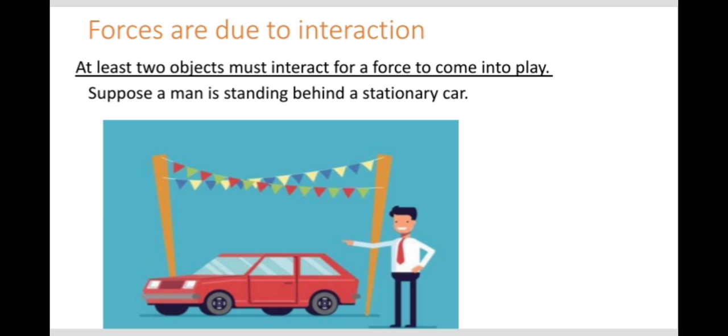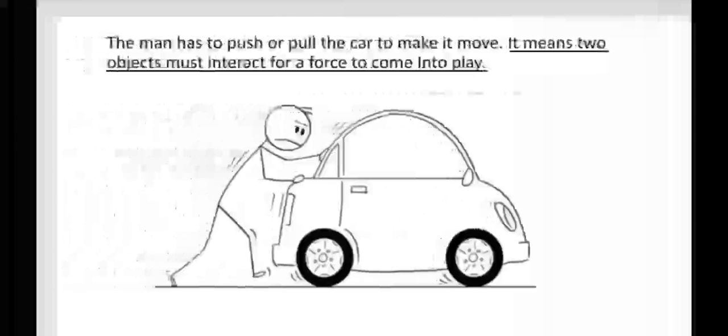The answer is so simple. No, we have to apply some force on the car to make it move. The man has to push or pull the car to make it move. What does it mean? It means two objects must interact for a force to come into play. Okay?